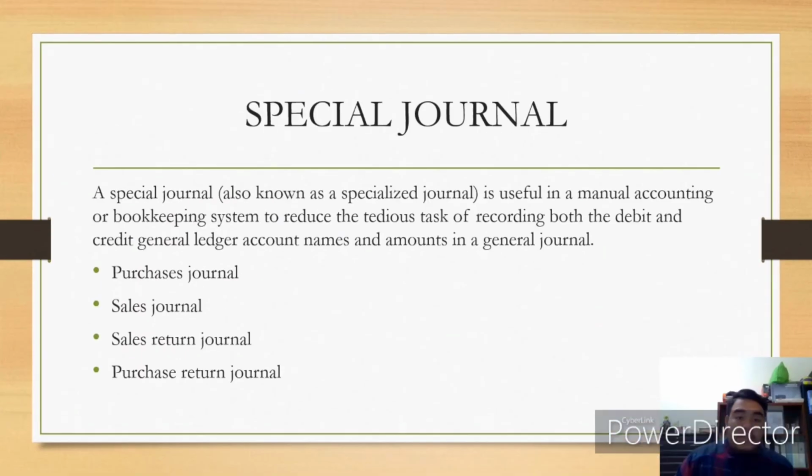Next, special journal. Special journal, also known as a specialized journal, is useful in a manual accounting or bookkeeping system to reduce the tedious task of recording both the debit and credit general ledger account names and amounts in a general journal. The examples of the special journal are purchase journal, sales journal, sales return journal, and also purchase return journal.